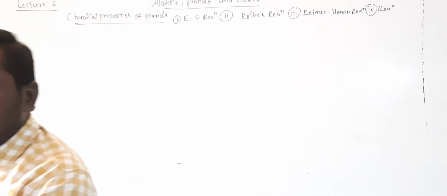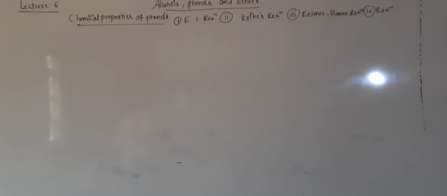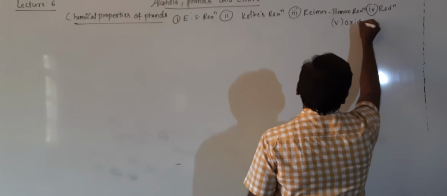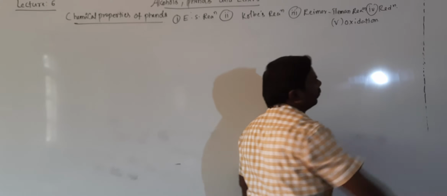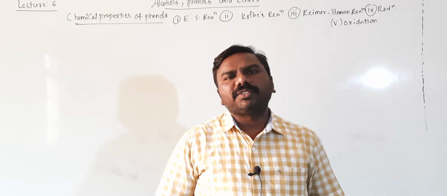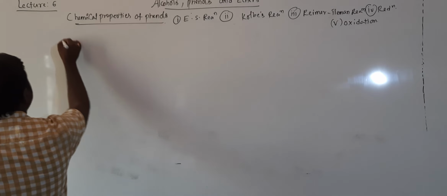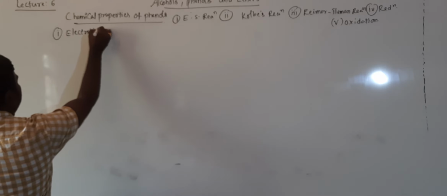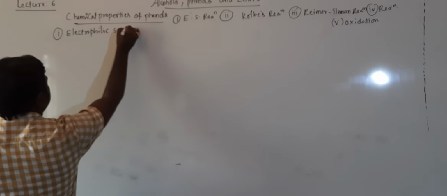One is electrophilic substitution reaction. Second one is Kolbe's reaction, Reimer-Tiemann reaction, and reduction reaction. And the fifth one is oxidation reaction. That is oxidation reaction. Getting, students? So these are the 5 reactions. So among them, the first one we will start. The first one is electrophilic substitution reaction.